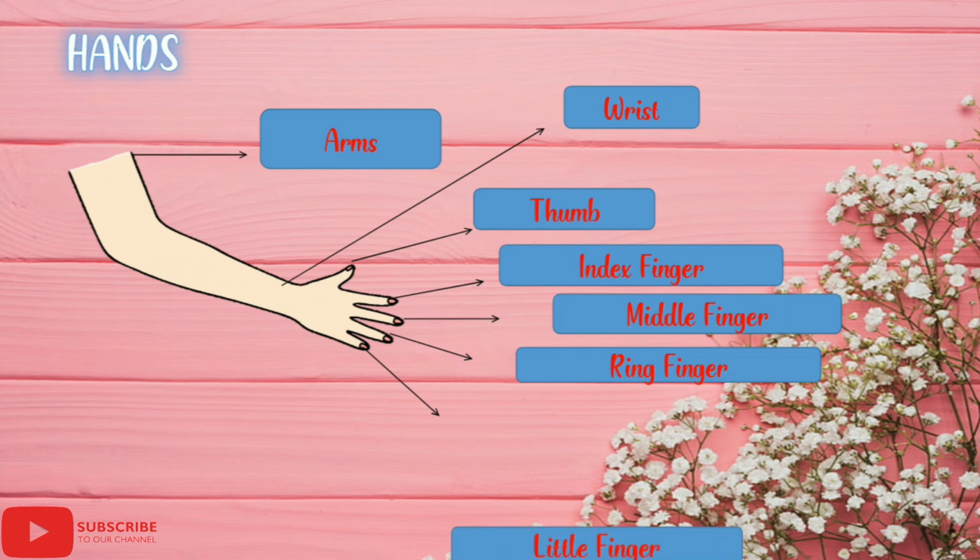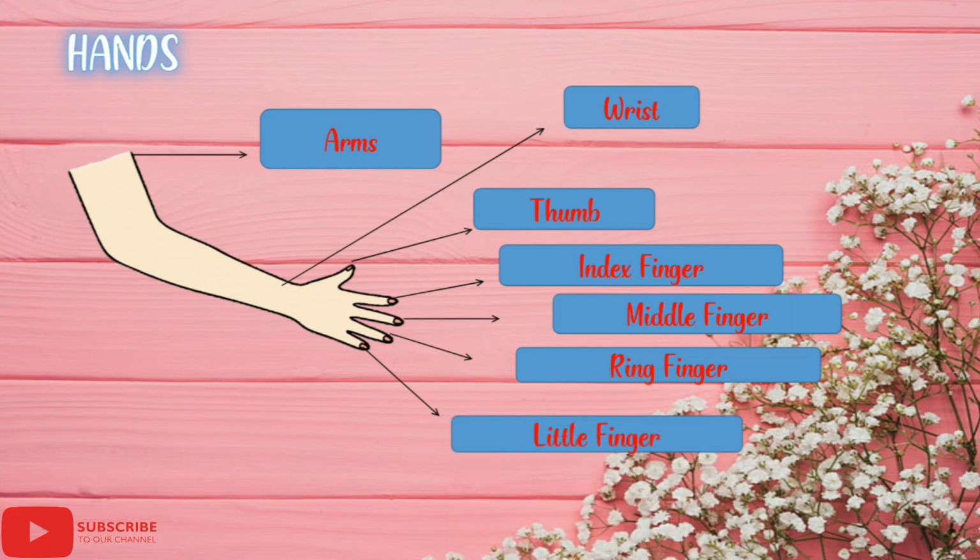After the ring finger comes the little finger. It is very small in size compared to all fingers, shorter in size. So it is known as little finger. So these are the parts that are present in hands: arms, wrist, thumb, index finger, middle finger, ring finger, little finger and palm. Palm is the center place where all the fingers are joined together.